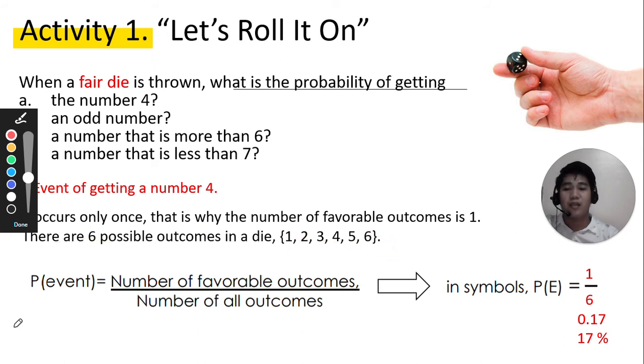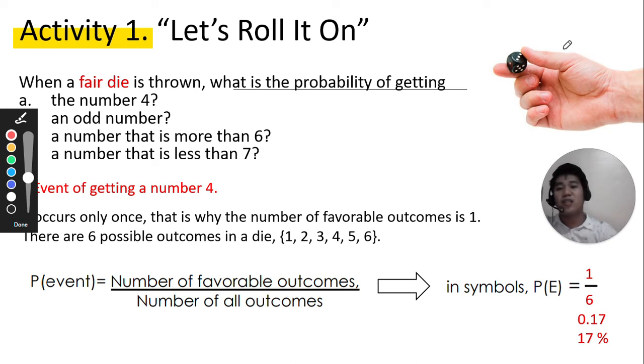And then, as you can see, if we're going to substitute this, the favorable outcome 1, and the number of all outcomes we have 6. So with this we'll get 1 over 6. Okay, and in decimal 0.17 and 17%. That's it. As easy as that we can get the probability of an event, simple event.